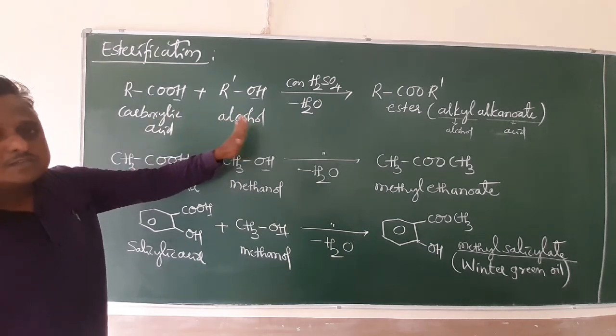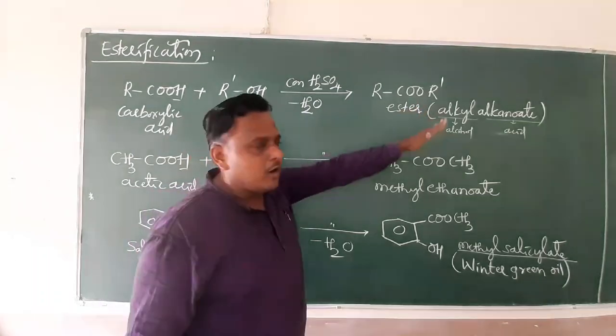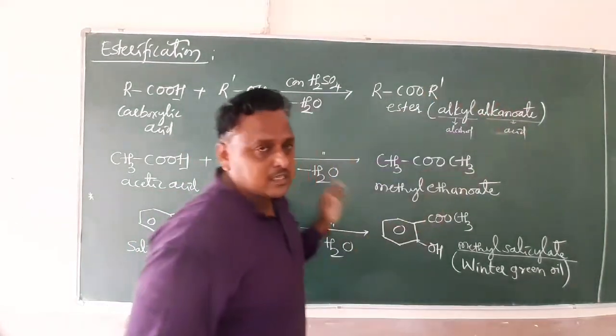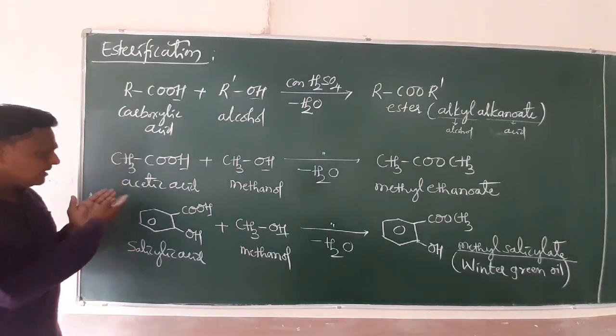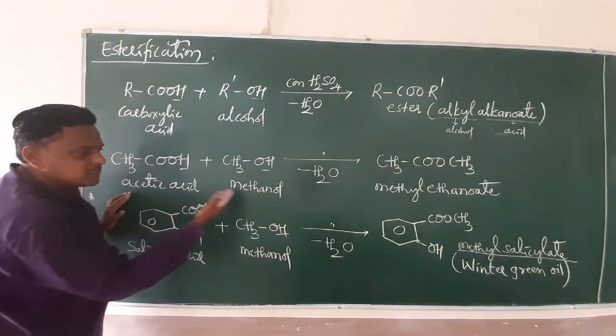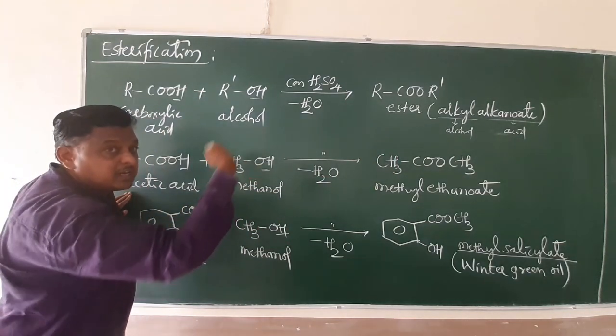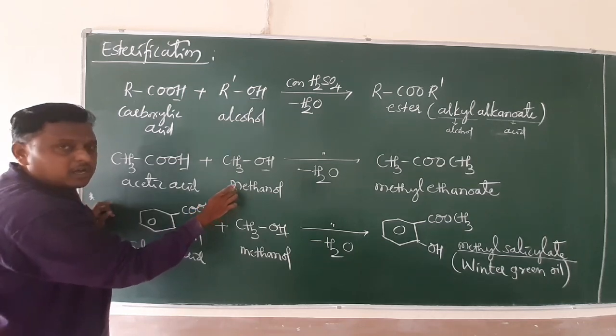Keep in mind, friends, the naming of ester is important. The name must start from the alcohol and end with the acid: alkyl alkanoate. Keep practicing with different examples. Acetic acid reacts with methanol to give methyl ethanoate. Acetic acid reacts with ethanol to give ethyl ethanoate. So the nomenclature depends on the alcohol.